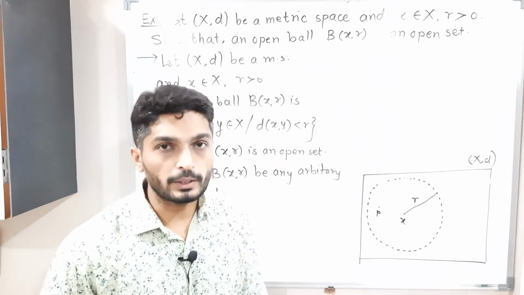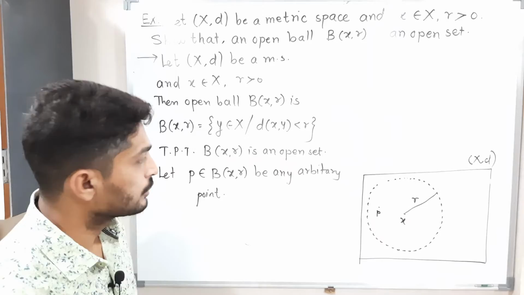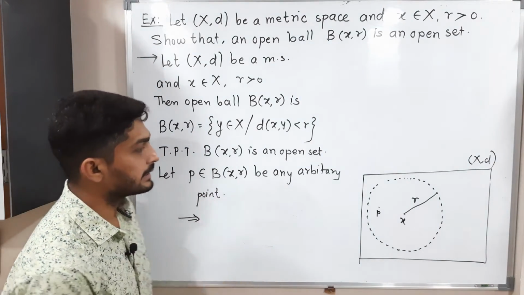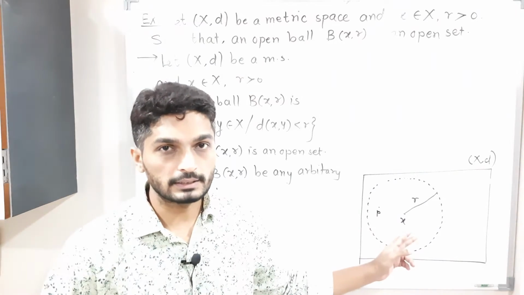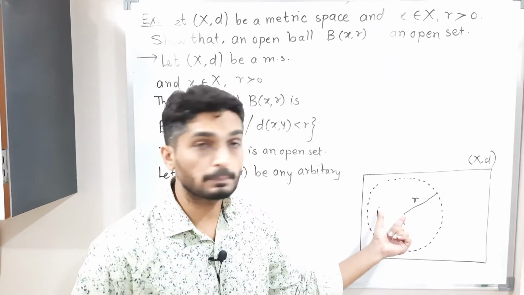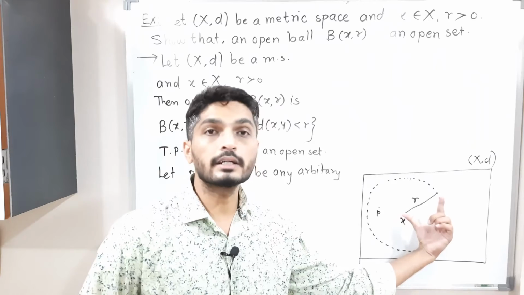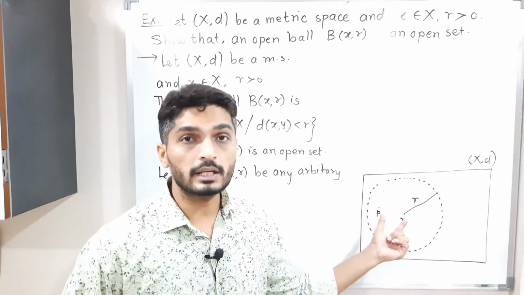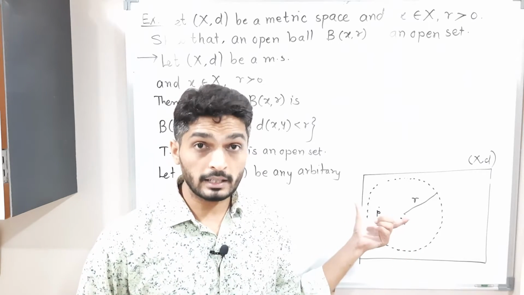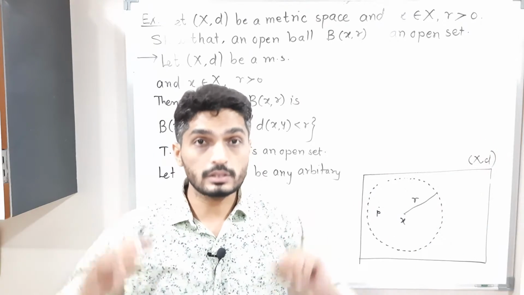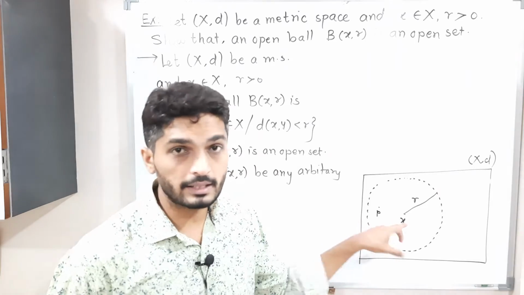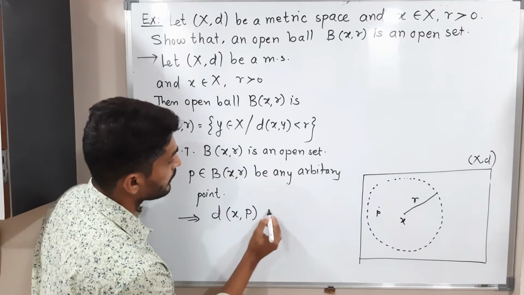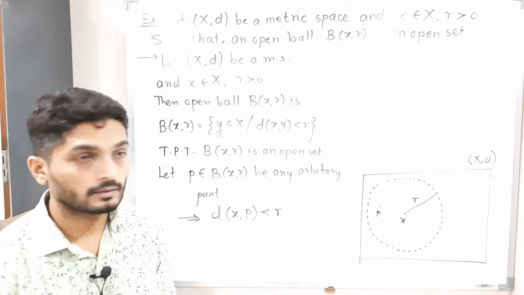So I have taken point P, you can see here. P lies in this ball, so the distance between x and P is less than its radius because it lies inside the ball. If the distance between x and P is greater than the radius, then it will go outside the ball. So P lies inside the ball, that's why d(x, P) is less than r.